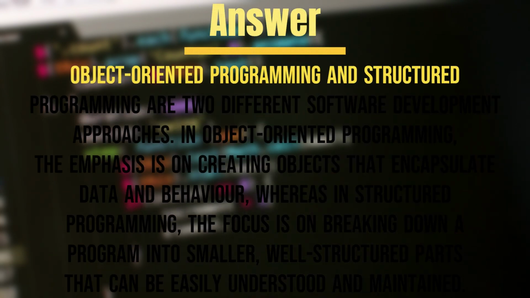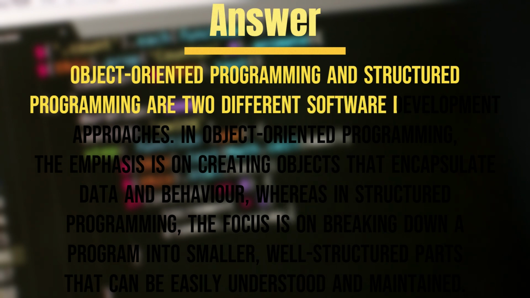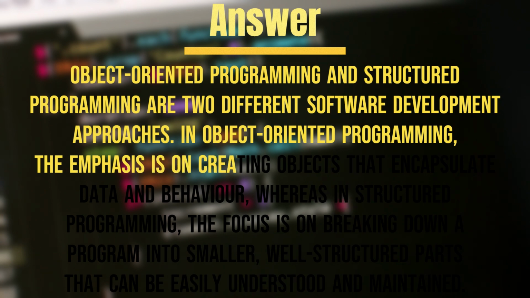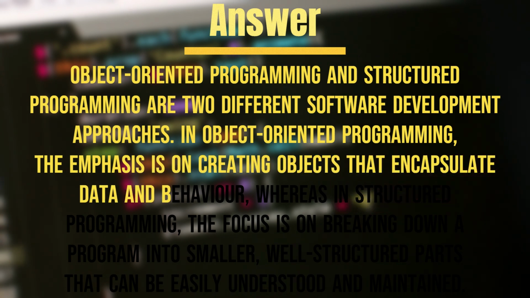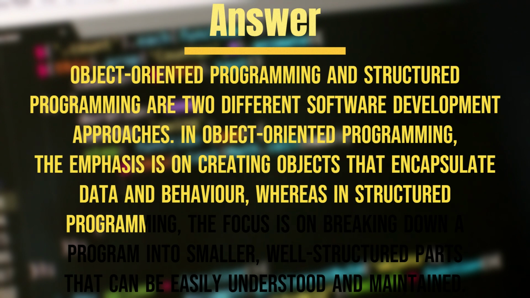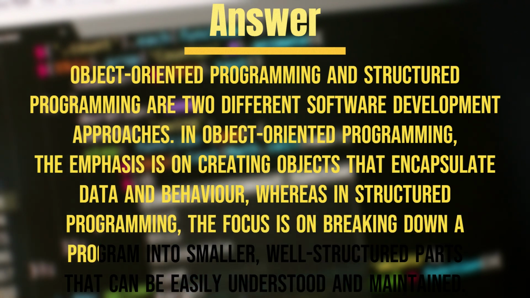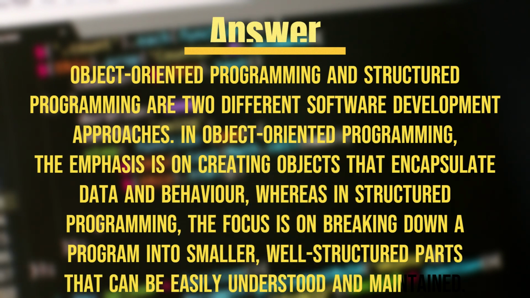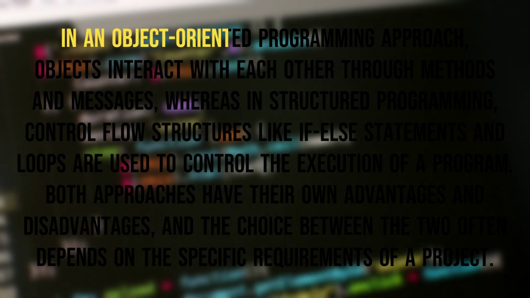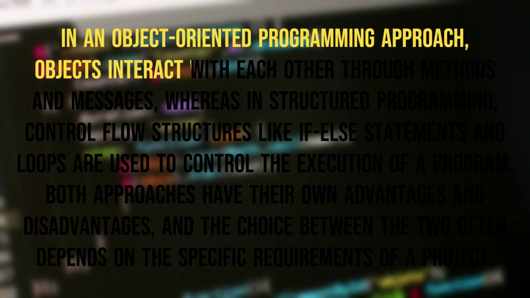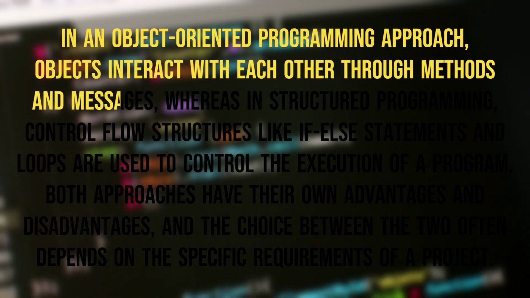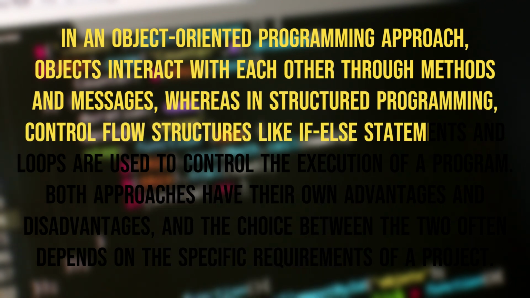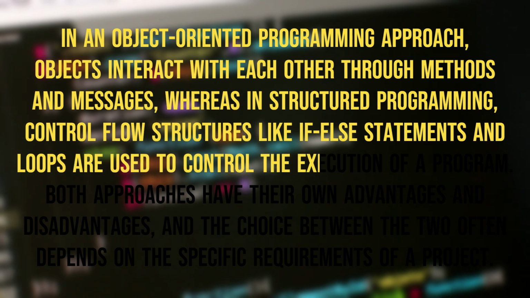Object-oriented programming and structured programming are two different software development approaches. In object-oriented programming, the emphasis is on creating objects that encapsulate data and behavior, whereas in structured programming, the focus is on breaking down a program into smaller, well-structured parts that can be easily understood and maintained. In an object-oriented programming approach, objects interact with each other through methods and messages, whereas in structured programming, control flow structures like if-else statements and loops are used to control the execution of a program.